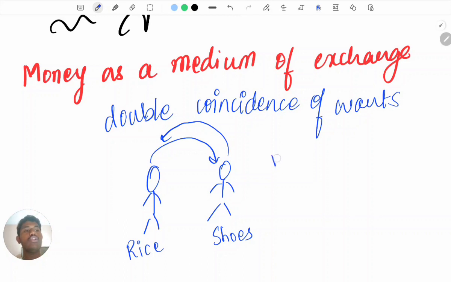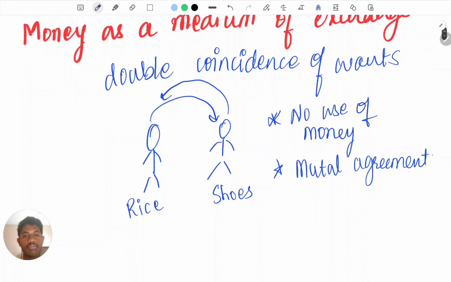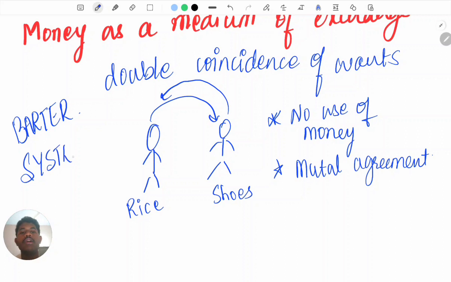Hence, in this, there is no use of money, right? No use of money took place, and through mutual agreement, they have decided what is to be exchanged. Right, this is called double coincidence of wants, and this is an essential feature of the barter system. Barter system means it is a system where money is not going to be used. It is the same as double coincidence of wants.